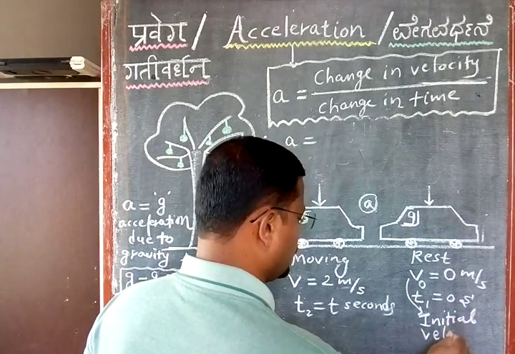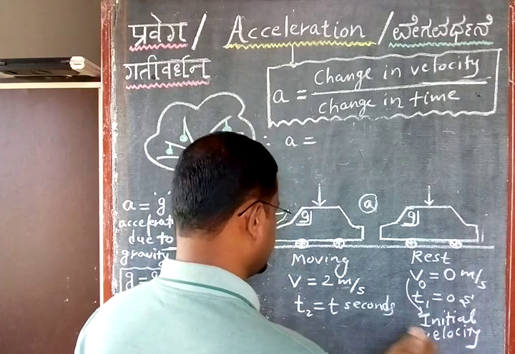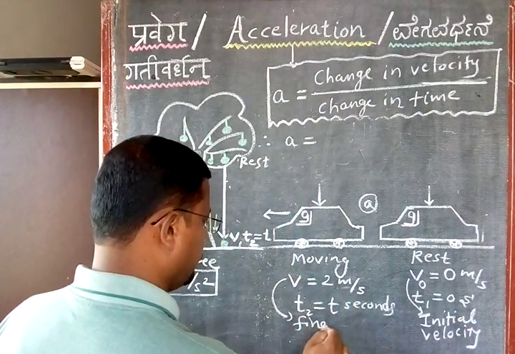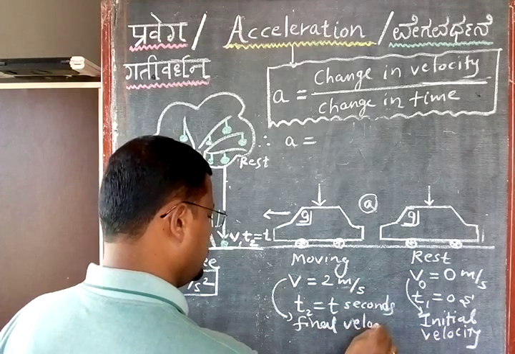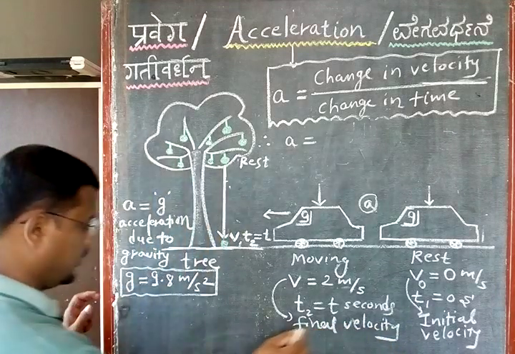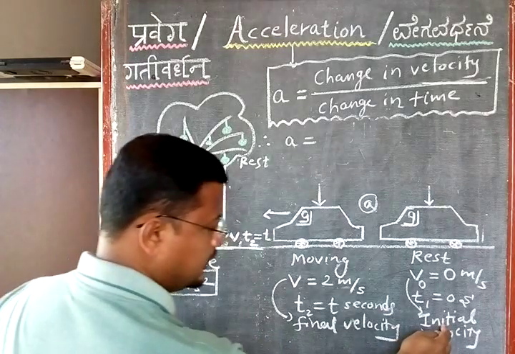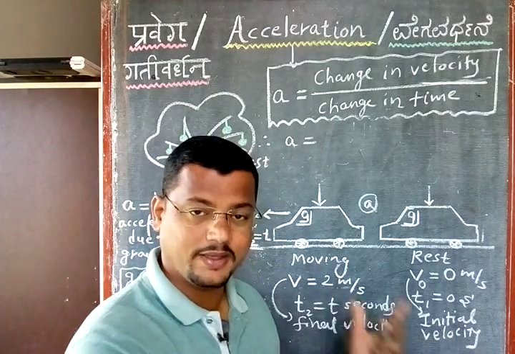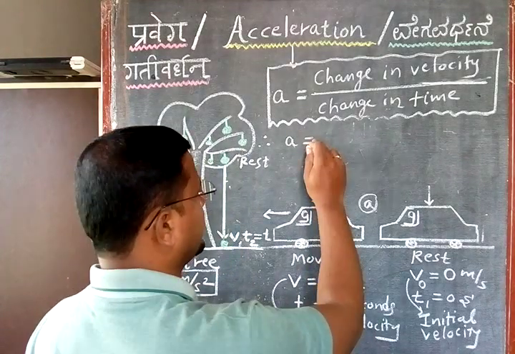This diagram you can copy in your notes to understand this in a better manner. And this V is called here final velocity, meaning we call it final velocity, and this one is the initial. So what is the change in velocity? Final velocity minus initial velocity. I can write like this here.